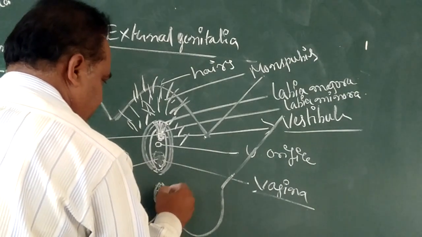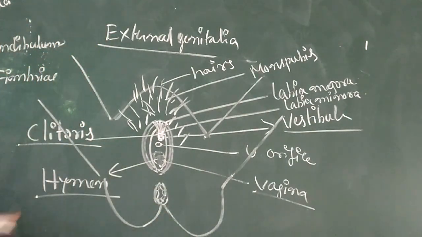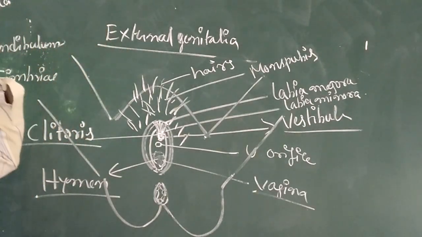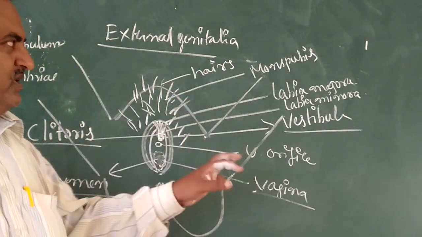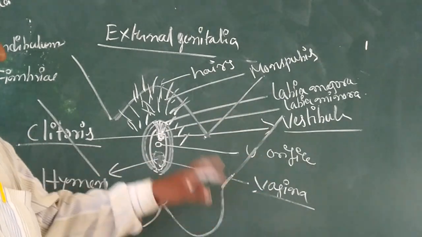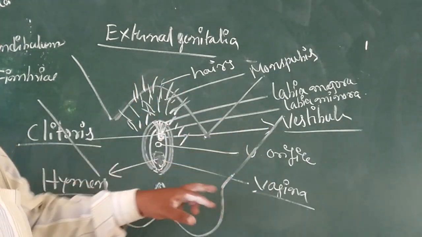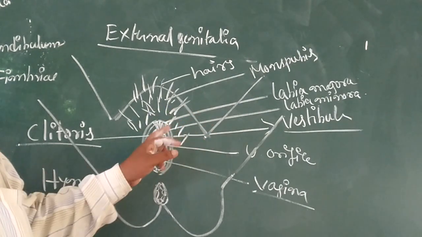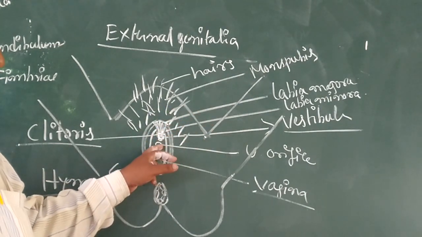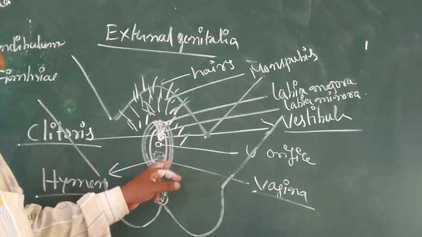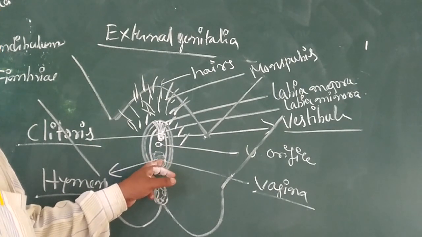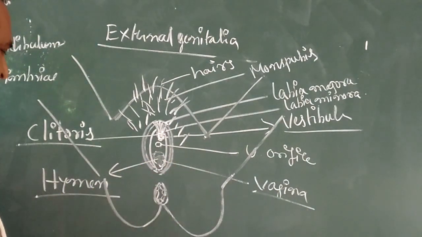It is the external genitalia of the female. The external genitalia of the female shows major parts including the mons pubis, labia majora, labia minora, and vestibule. Inside the vestibule, which is the cleft, there are two openings: the urinary orifice and the vaginal opening.